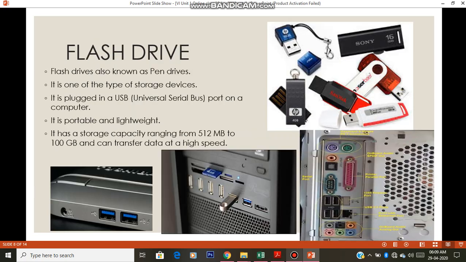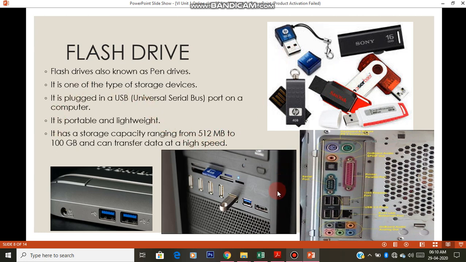Next type of storage device is the flash drive. Flash drive is nothing but pen drives. Okay, pen drives are called flash drives, and you might have used it already. You have seen many types of pen drives. They come in different designs from different companies, with different sizes.